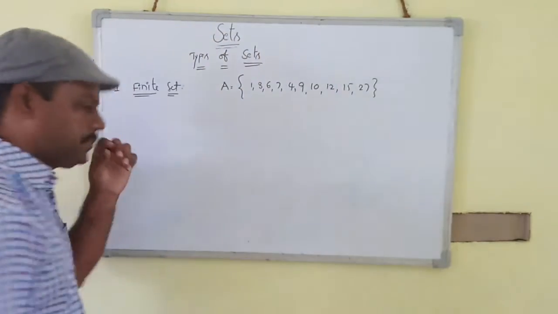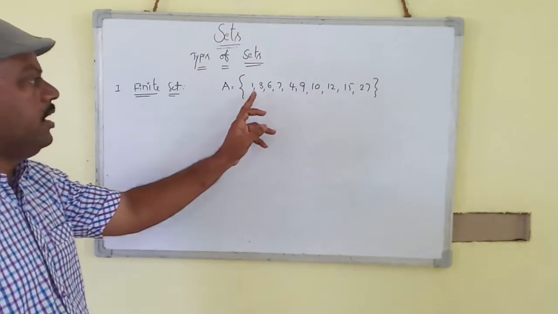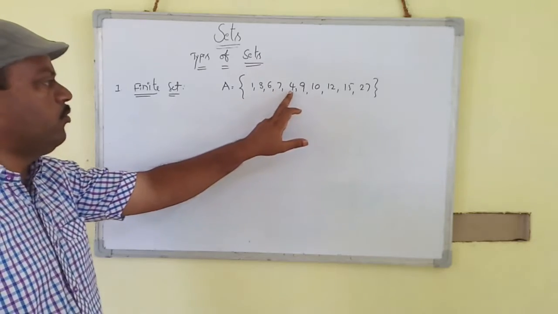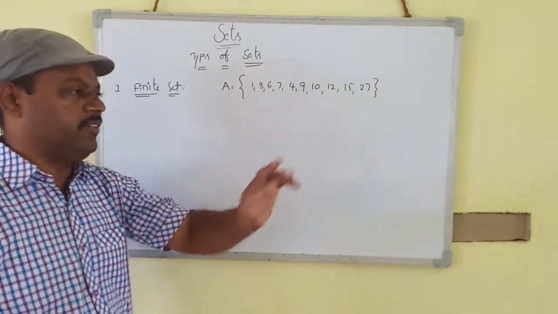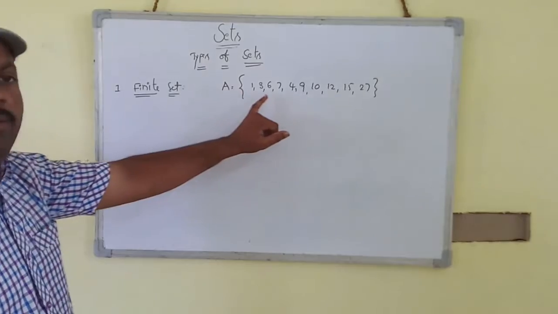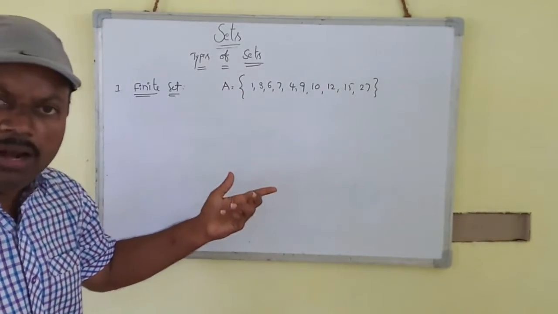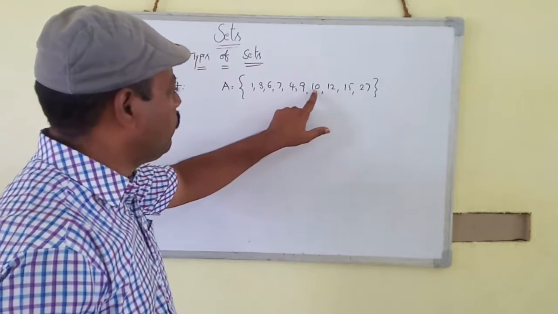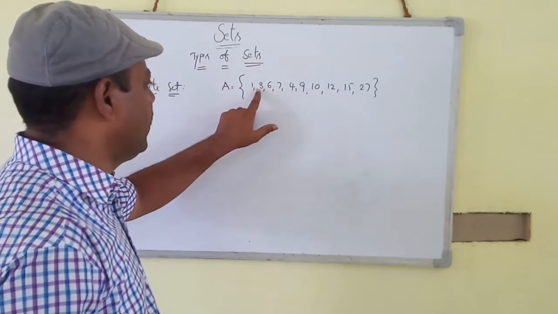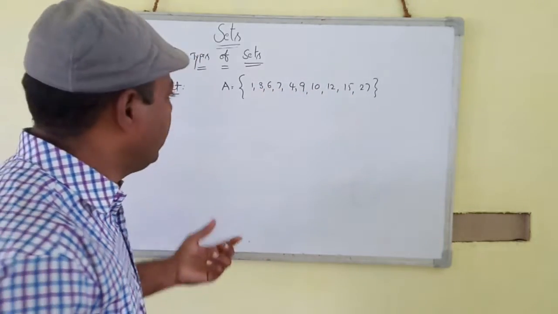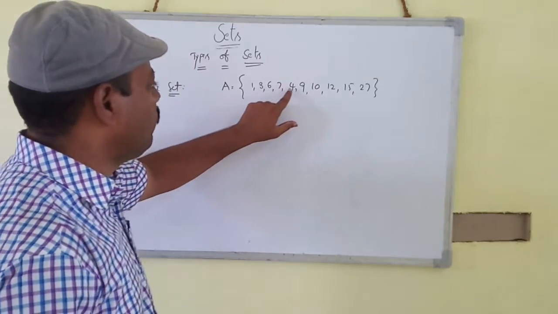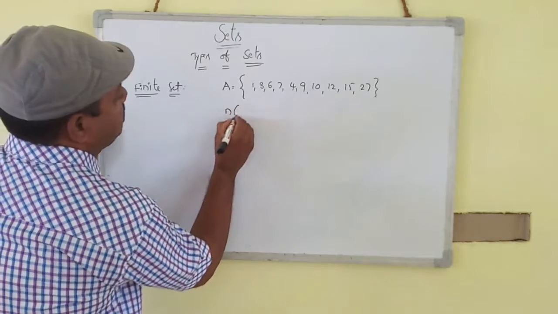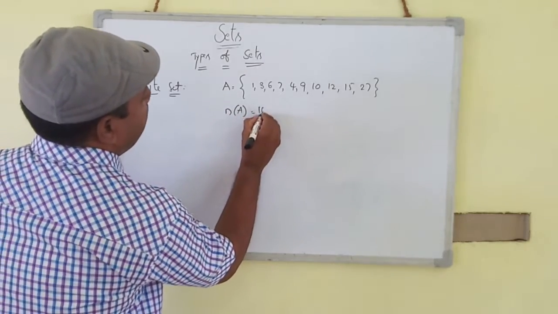How many elements are here, countable or uncountable? Countable number of elements: 1, 2, 3, 4, 5, 6, 7, 8, 9, 10. So n of A is equal to 10.